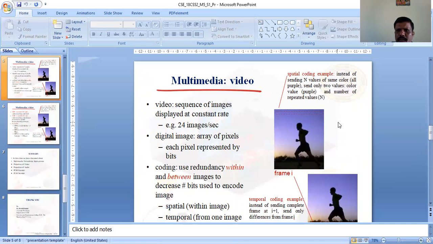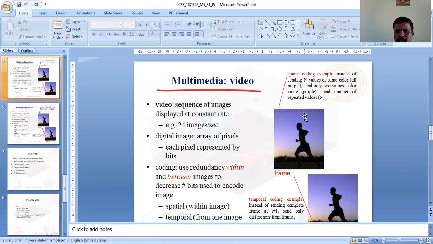So the spatial coding: instead of sending the n values of the same color, for example, the purple color is the background, send only two color values. That is because within the image only, they are compared with the background color of the sky, which is purple, and the number of repeated values is taken into consideration here.